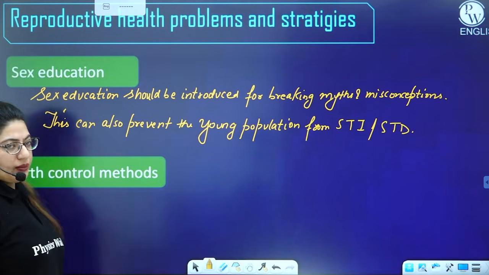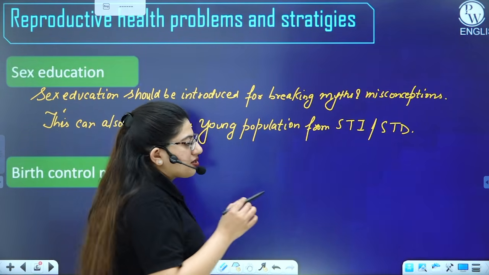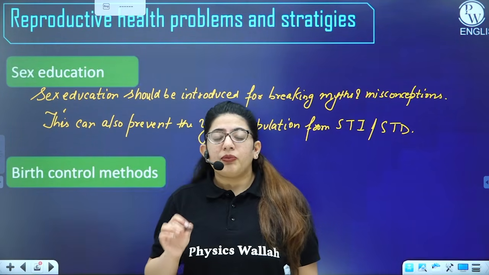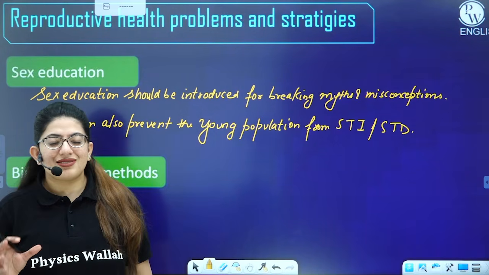Then we have birth control methods. A lot of people in a lot of areas in India still don't know what birth control pills are. Yes, it's true.